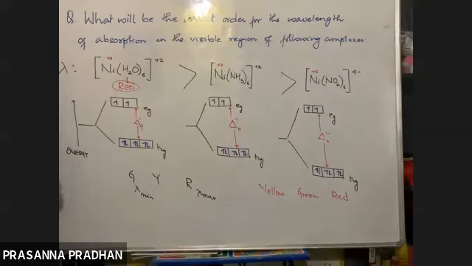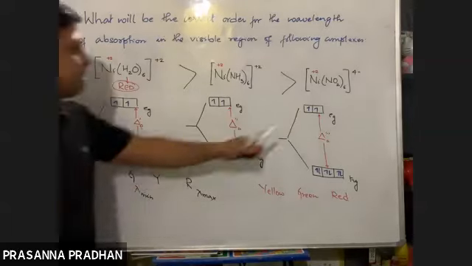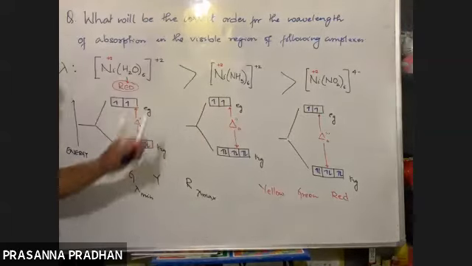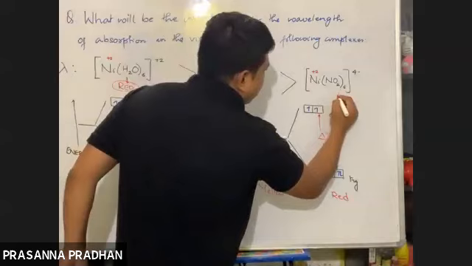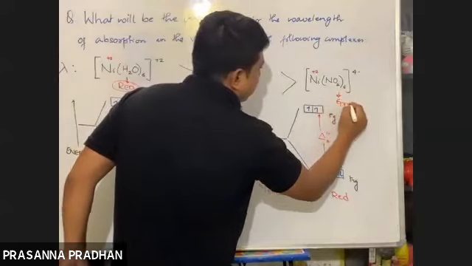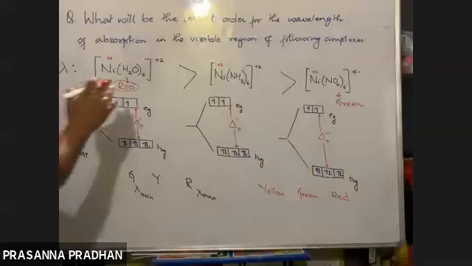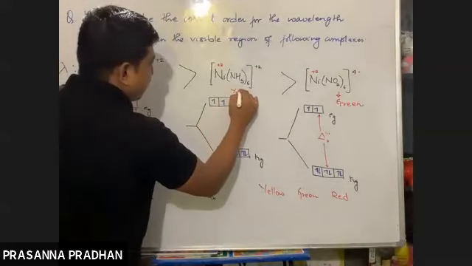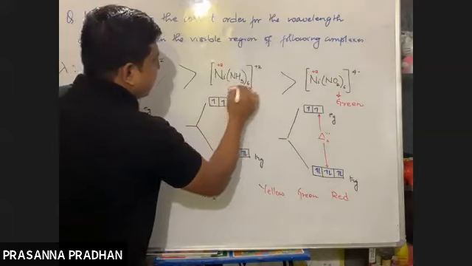Excellent. The last one, it will absorb light having minimum wavelength. That means it will absorb which light? Green. Okay. Now obviously this one will absorb yellow. So these are the wavelengths of the light absorbed.